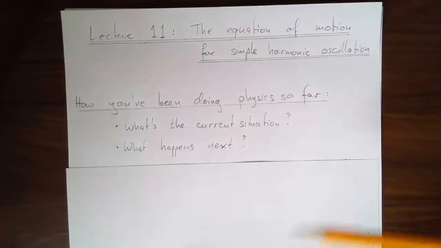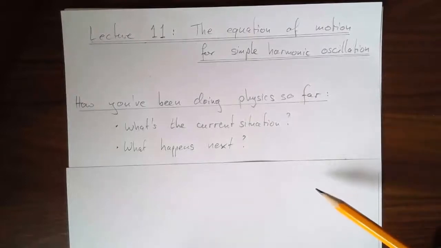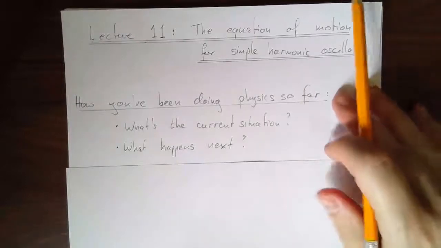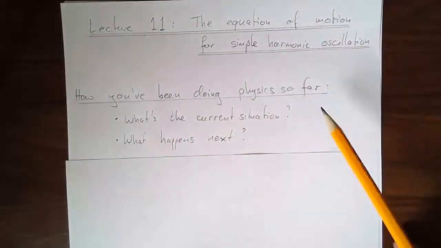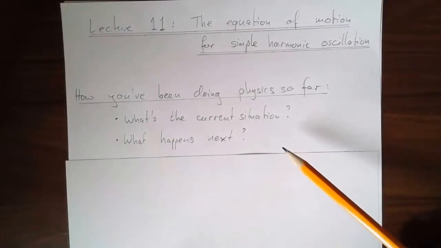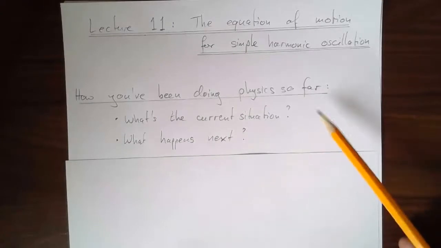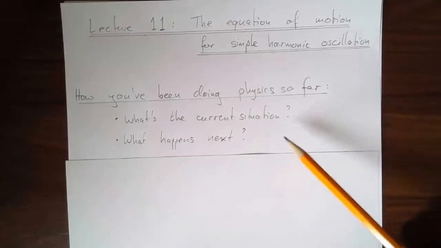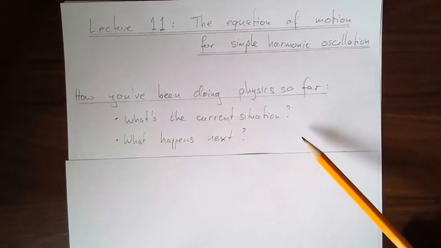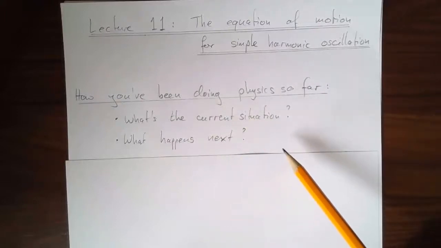Let me summarize the shift in our thinking that we're going to meet for the first time here, but we will definitely meet again later in the course. So here's how you've been doing physics. You ask what's the current situation and what happens next. For example, in your mechanics courses, maybe you've got a projectile motion problem, and you ask where is the thing starting, how fast is it going, where is it going to end up, how high is it going to fly, how long is it going to take, and so on. You start with some initial situation, and then you calculate how that situation changes. And that's okay.